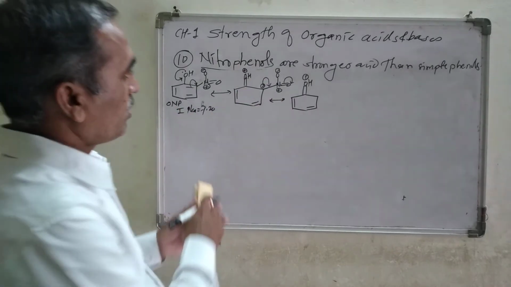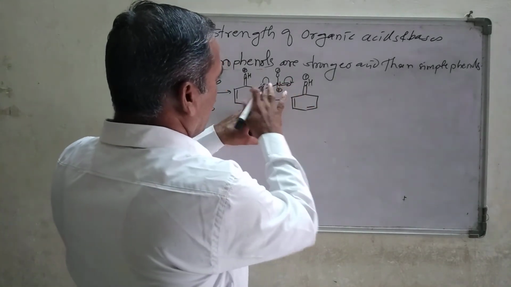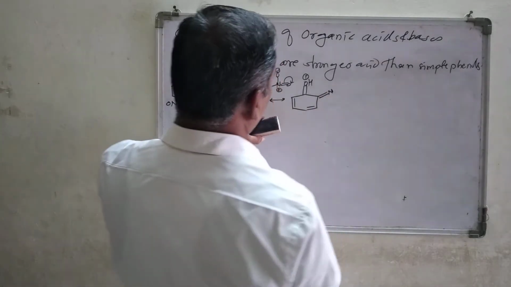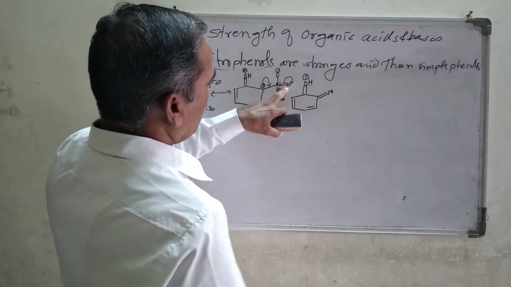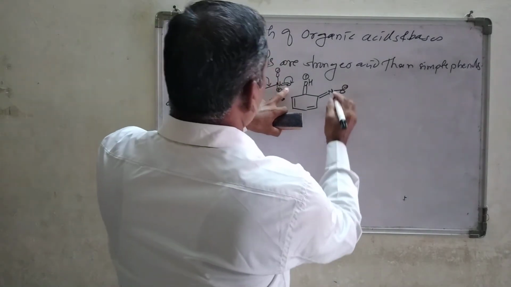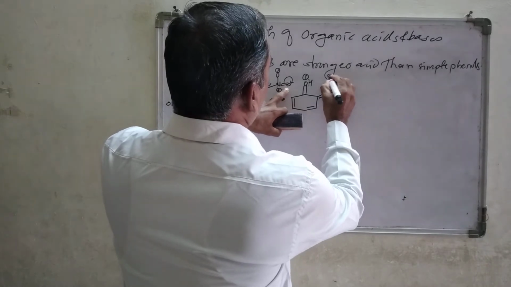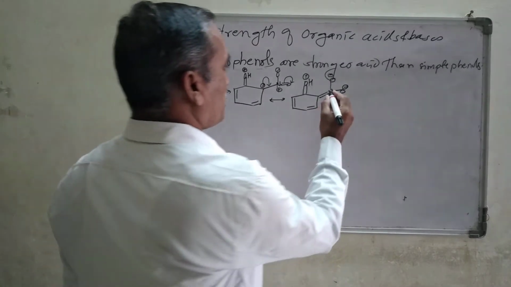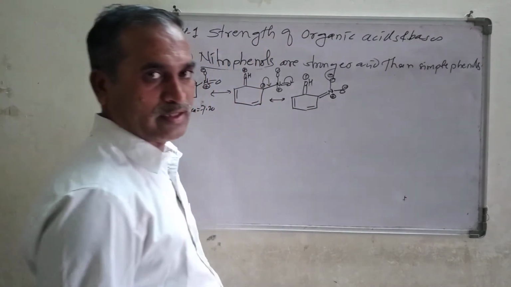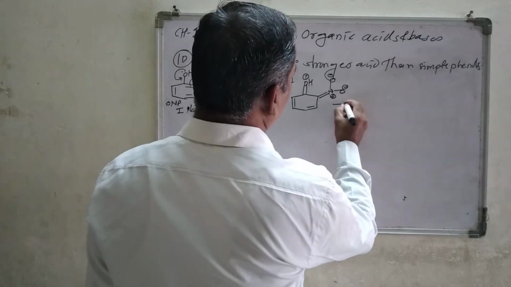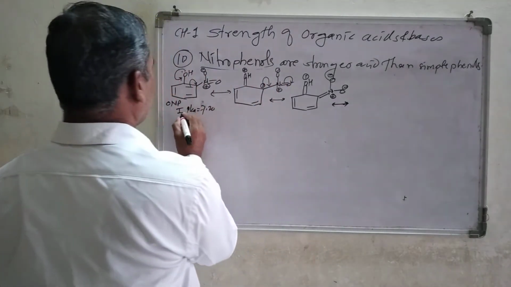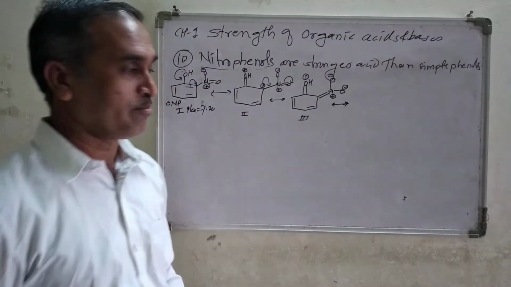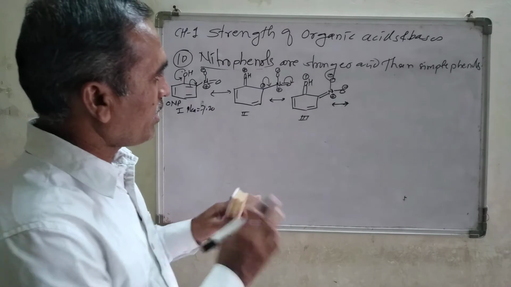I show you here what changes are made. Look at here, the negative charge forms a double bond with the nitrogen atom, right? And then O minus here, and this O minus remains as it is. The nitrogen has 4 bonds, so positive charge remains on that nitrogen atom. Next structure here. This is structure number 4. This will be structure number 2. This will be structure number 3. Right? Now, look again carefully.